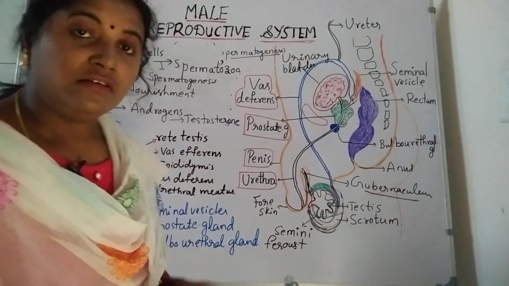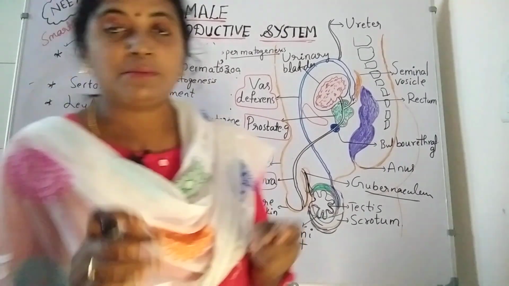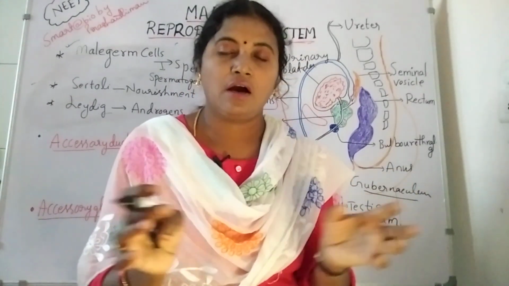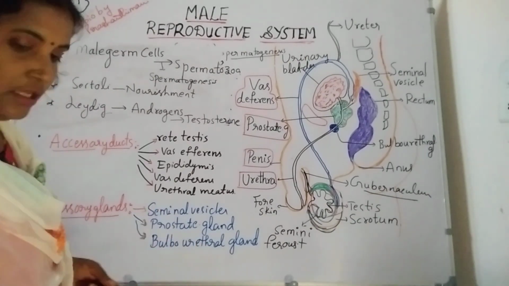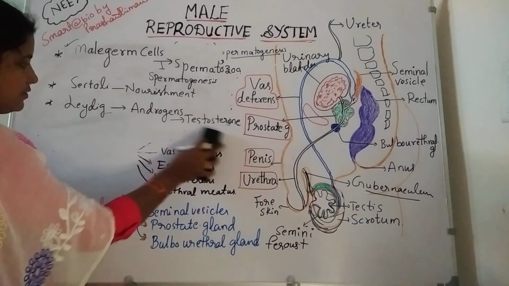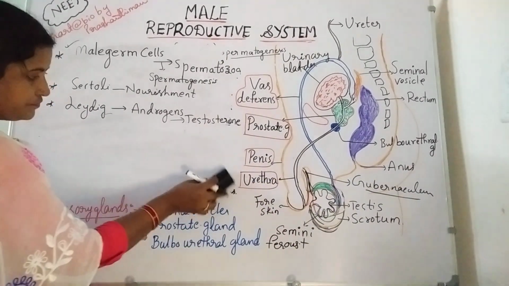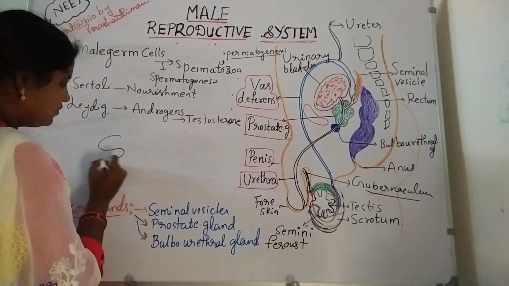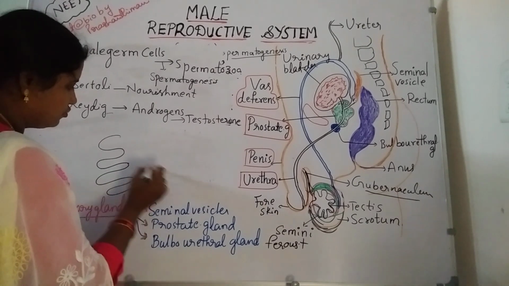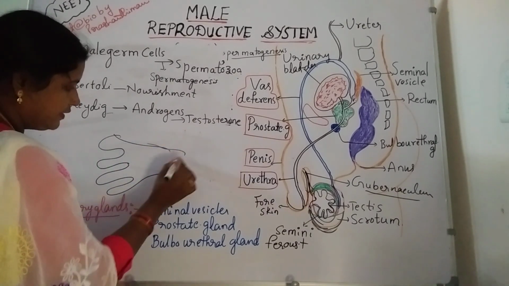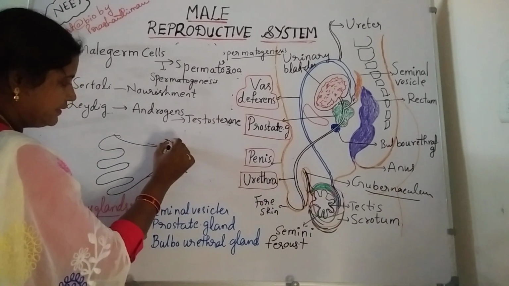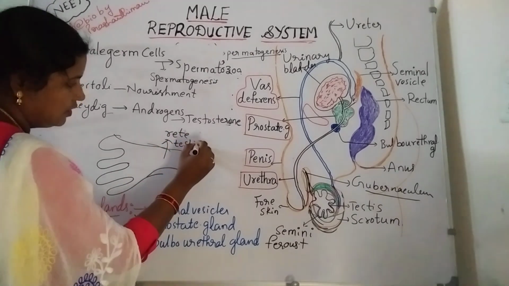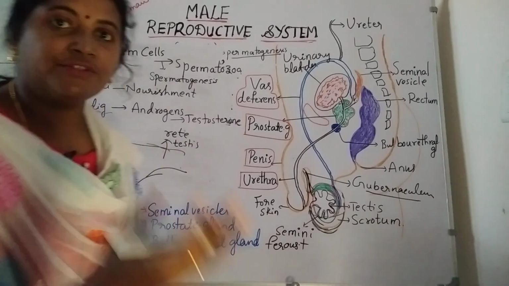Inside the testis, as I already told, seminiferous tubules are present. These seminiferous tubules join together and form the rete testis. The rete testis opens into the epididymis.